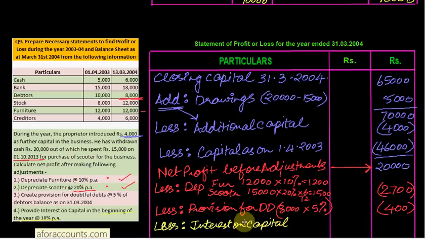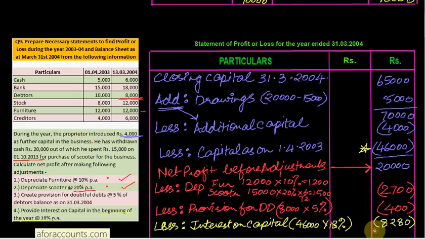Interest on capital. Now, opening capital, as we have found out in our statement of affairs, is 46,000. So 46,000 is your opening capital. Check from here also, your opening capital is 46,000. उस पे 18% से interest, 18% से interest कितना होता है? 8,280. 8,280 is your interest. We have to pay interest on capital, so we are subtracting it because net profit will be reduced when you pay interest on capital.